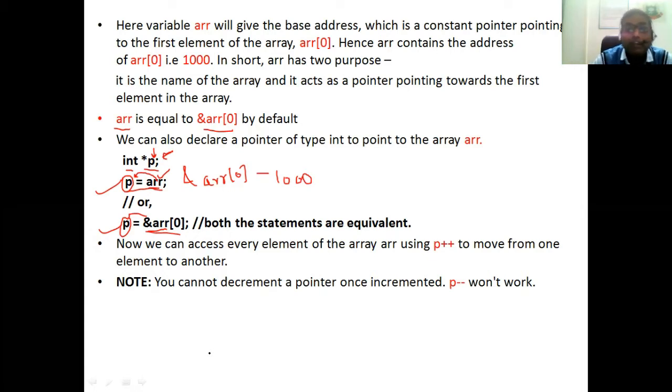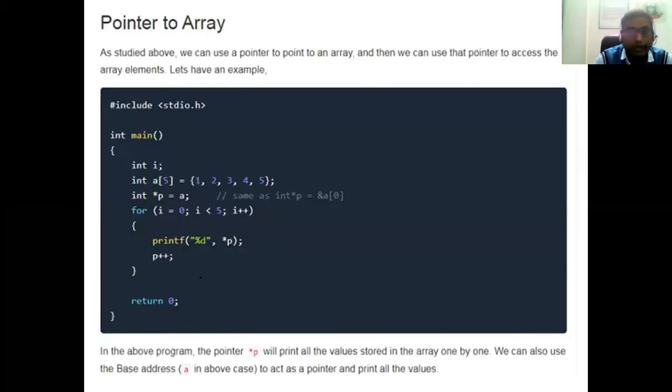That means if you are at position 1000, your pointer is incremented by 1, so 1001. Once I go to 1001, we cannot go back to 1000 again. Once your pointer variable is increased, you cannot apply the decrement operator on the pointer variable.